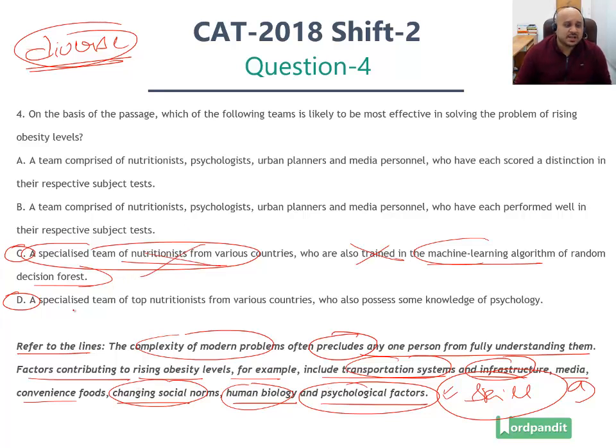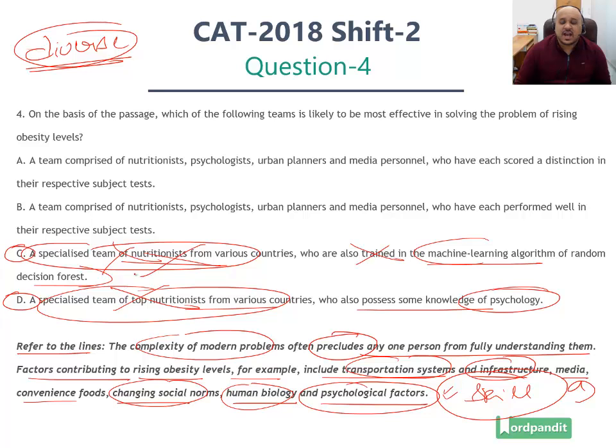Similarly, option number D, a specialized team of top nutritionists from various countries who also possess some knowledge of psychology. They are not experts in psychology and they only possess some knowledge of psychology. And then you talk about a specialized team of top nutritionists. So again, you're only focusing on nutritionists. Both C and D are ruled out in this case. They only talk of nutritionists in the given case.